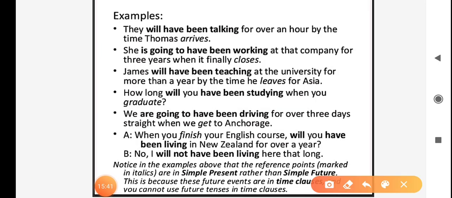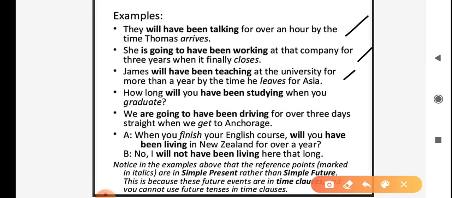For example, they will have been talking for over an hour by the time Thomas arrives. She is going to have been working at that company for 3 years when it finally closes. James will have been teaching at the university for more than a year by the time he leaves for Asia. How long will you have been studying when you graduate?